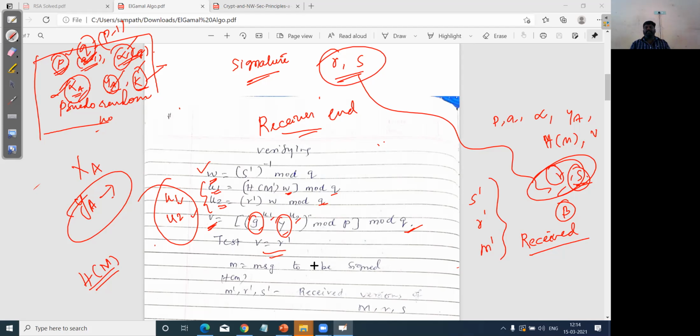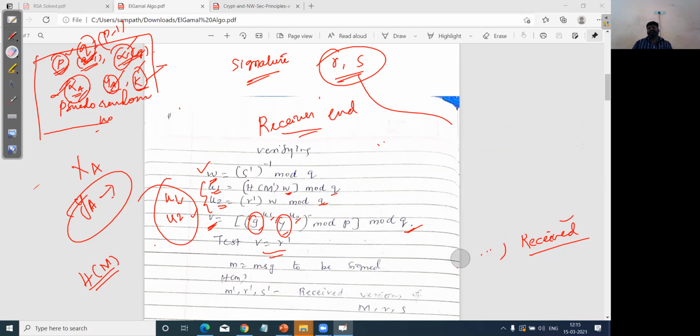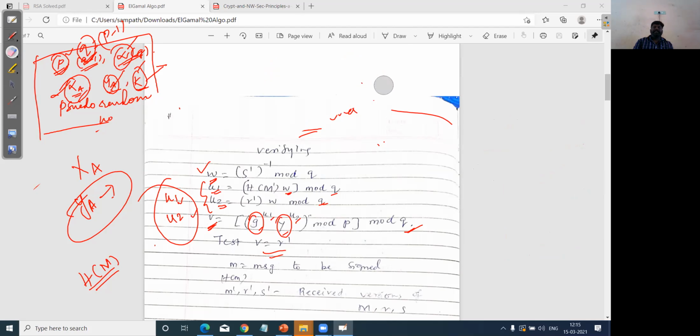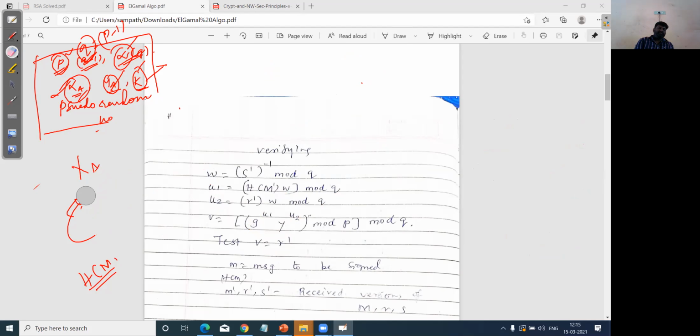If the values are equal, then the digital signature is verified. I hope this is clear. Let me try to explain the concepts further by solving a problem, which will give more clarity on the concept.